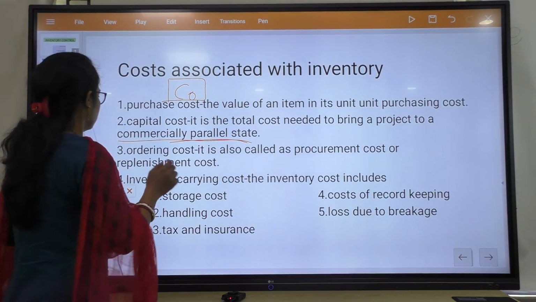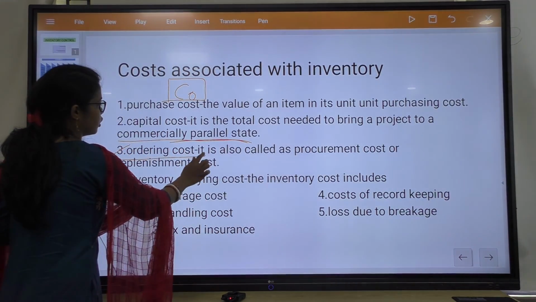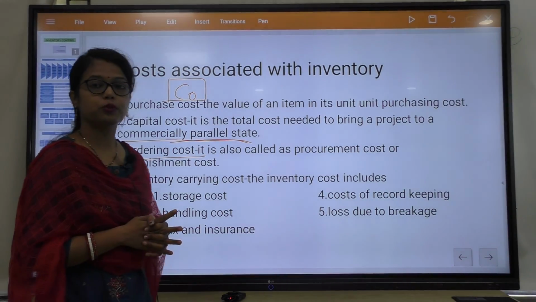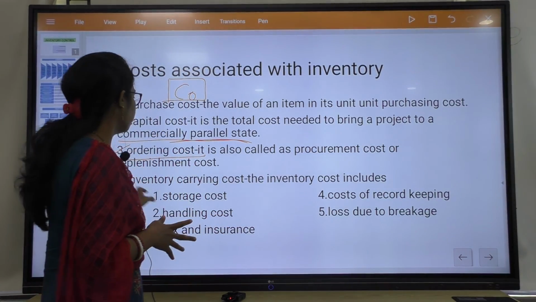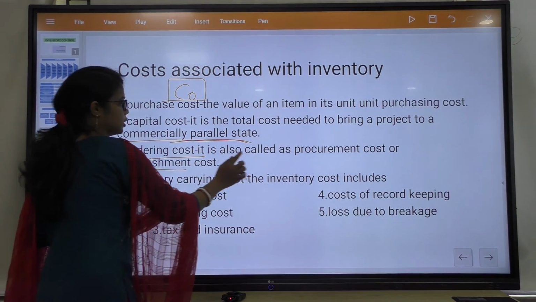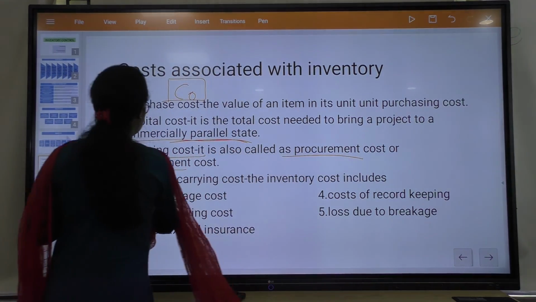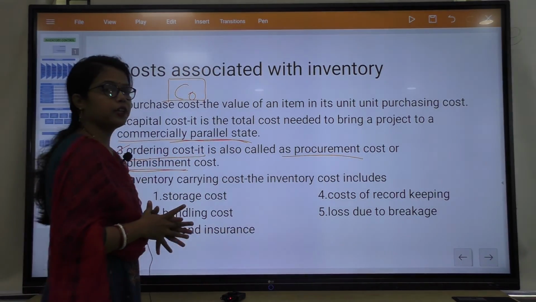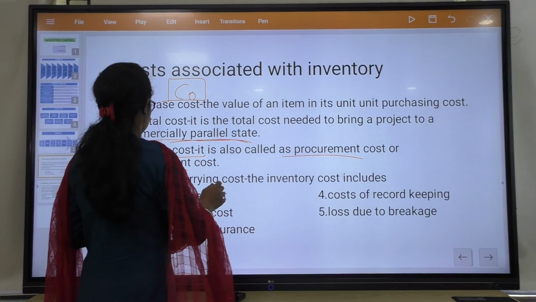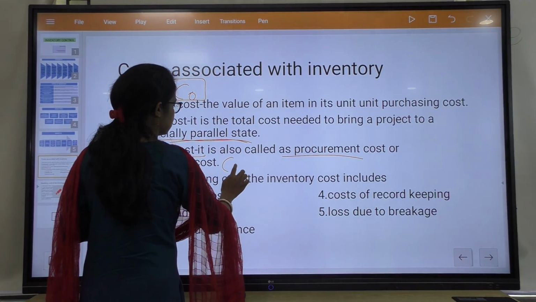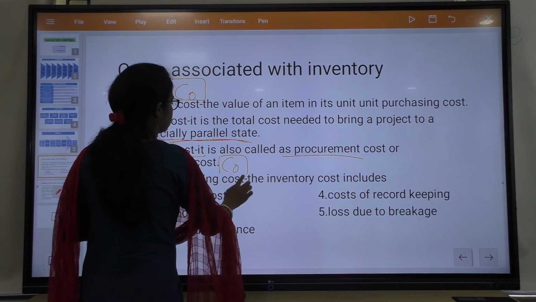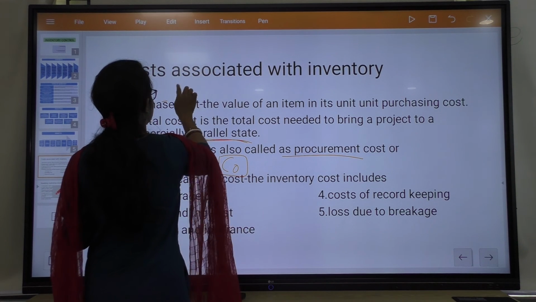Clear? So, third one is ordering cost. Ordering cost is also called procurement cost or replenishment cost, whether it is procured or replaced. So, both come under the ordering cost, that is CO. Actually, this is not CO, that is CC.